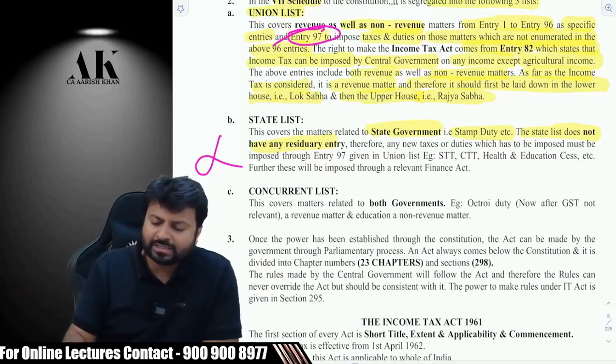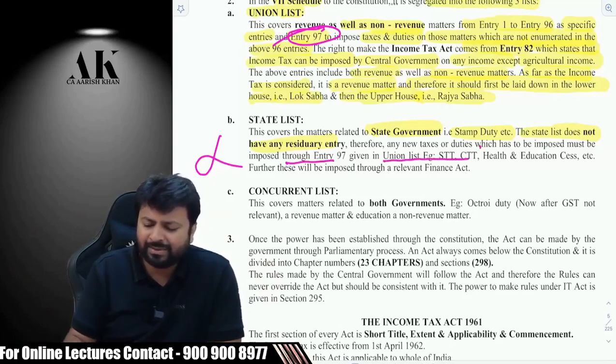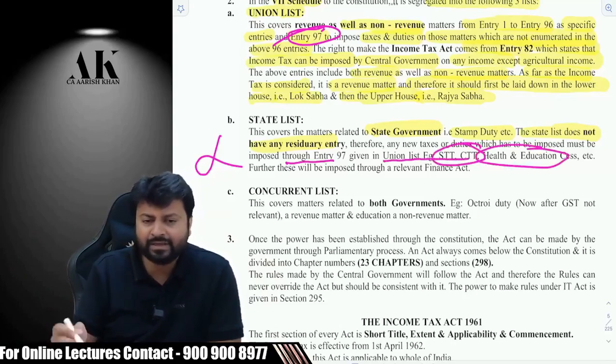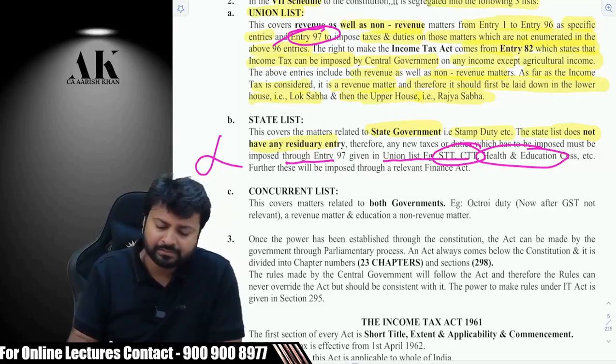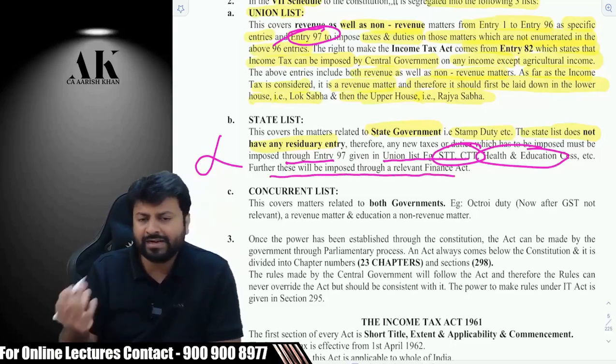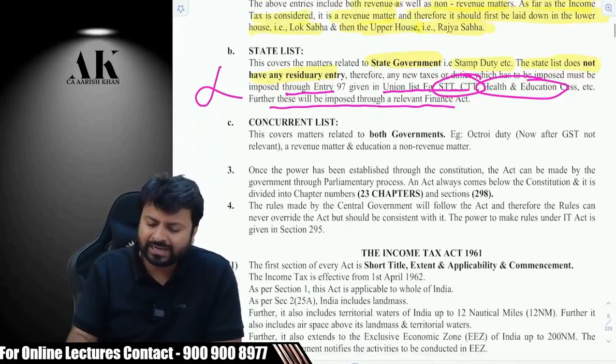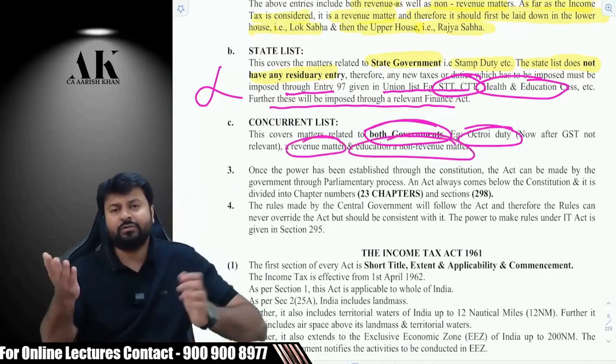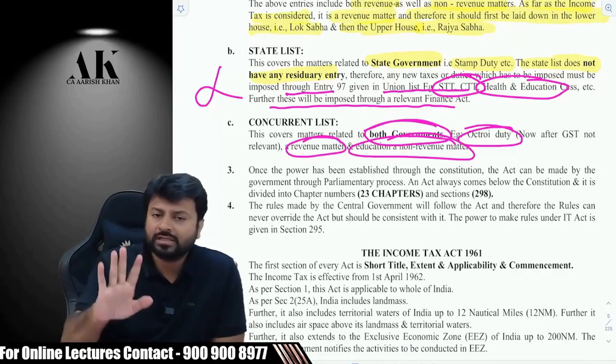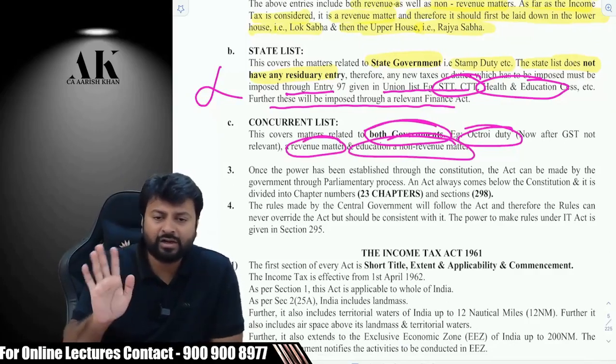Therefore, any new taxes or duties which have to be imposed must be imposed through entry 97 given in the union list. Examples: STT, CTT, all these examples I have given you. Health and education cess. Further, these will be imposed through the relevant Finance Act. There will be no separate act for these small taxes and cess. Concurrent list covers both governments, for example octroi duty, revenue matters, education and non-revenue matters. Let me give you an example. Education. Education is a non-revenue matter, right? It's not a revenue matter, na?